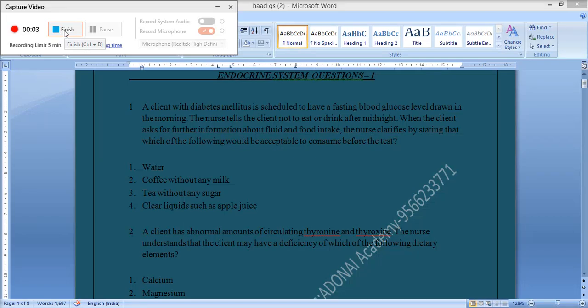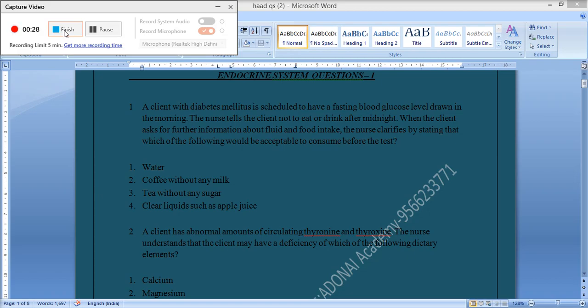Endocrine system questions. 1. A client with diabetes mellitus is scheduled to have a fasting blood glucose level drawn in the morning. The nurse tells the client not to eat or drink after midnight. When the client asks the nurse for further information about fluid and food intake, the nurse clarifies by stating which of the following would be acceptable to consume before the test.